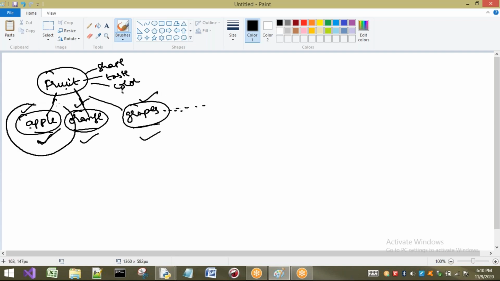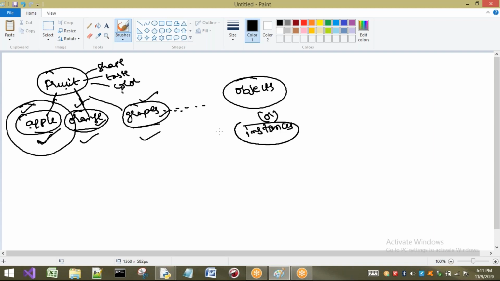So an object is created with the help of what? Classes. So if I want to define an object with a class, I can define it as an instance of a class. This is an instance of a class, this is an instance of a class, this is also an instance of a class. Otherwise we can call them objects. So instances are nothing but objects. An instance of a class is nothing but an object. So we can interchange these words, instances or objects. That means we can call objects instances or instances objects. Both are the same.